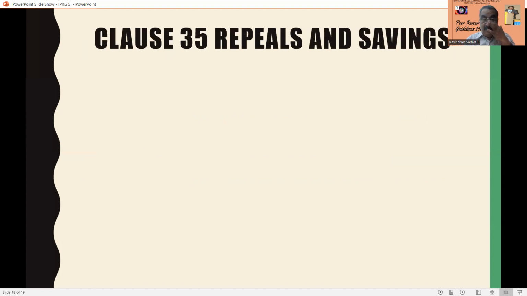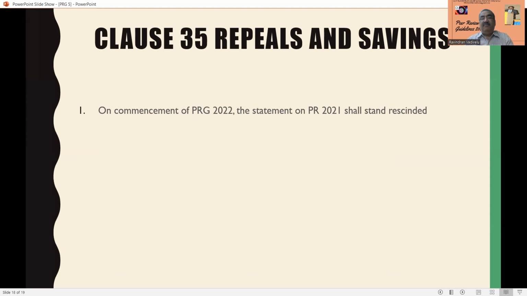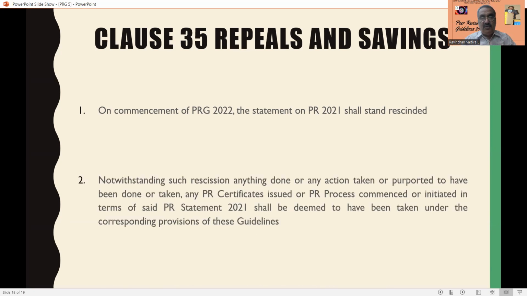Then this is the final clause of the peer review guidelines of 2022, Clause 35, repeals and savings. So when the peer review guidelines of 2022 come into effect, the Statement on Peer Review 2021 shall stand repealed. So that means that it has been replaced. Statement on Peer Review 2021 has been replaced by peer review guidelines of 2022.